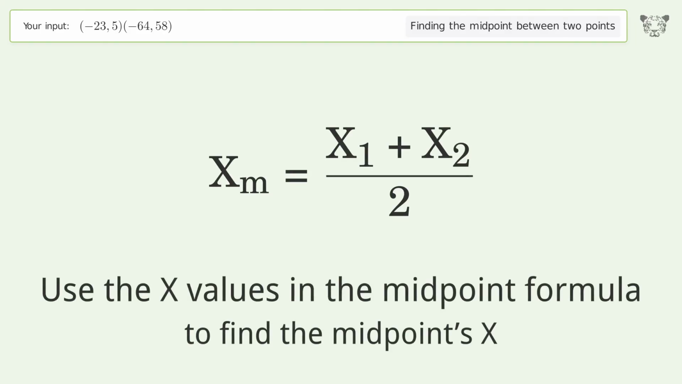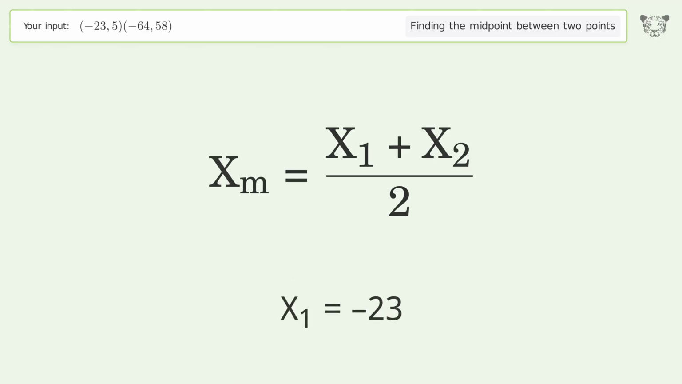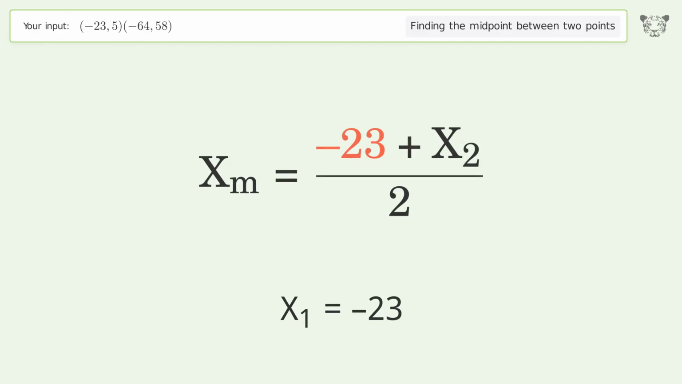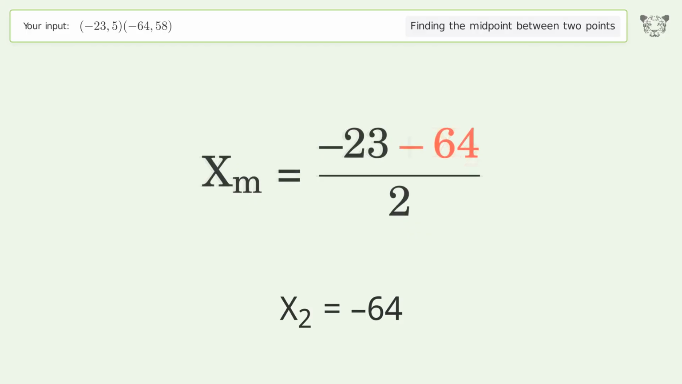Use the x values in the midpoint formula to find the midpoint's x. x1 equals negative 23. x2 equals negative 64. Simplify the arithmetic.